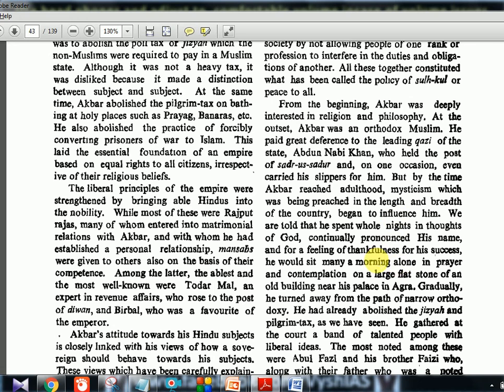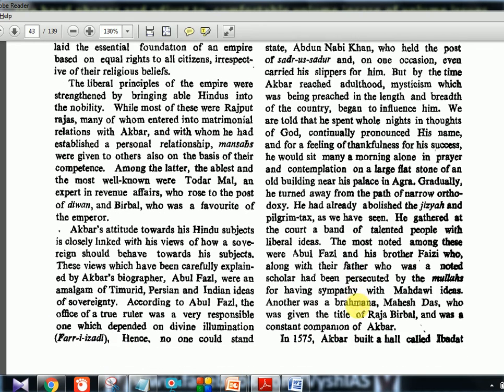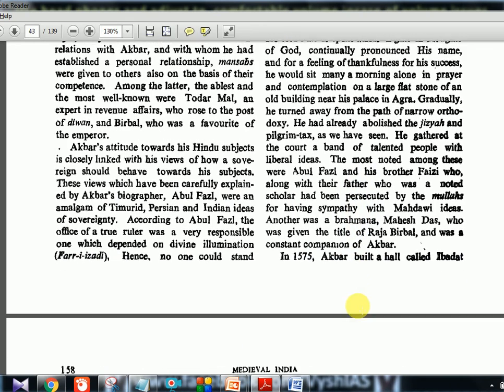He would wake up for morning prayer and go to Agra Fort, something like that. It's not very important, but just what I told you, that is what you need to know. This change from Orthodox Muslim to a more liberal person.